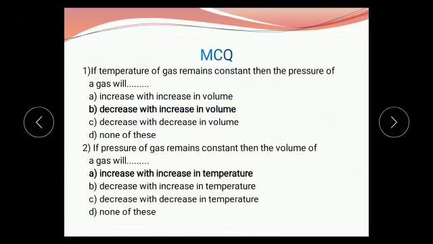Now we solve a multiple choice question on these above topics. First question is, if the temperature of gas remains constant, then the pressure of gas will. Option A is increase with increase in volume. Option B is decrease with increase in volume. Option C is decrease with decrease in volume. And option D is none of these. It means if temperature increases, volume also increases. If temperature decreases, volume also decreases. Therefore, the correct option is A, increase with increase in temperature.